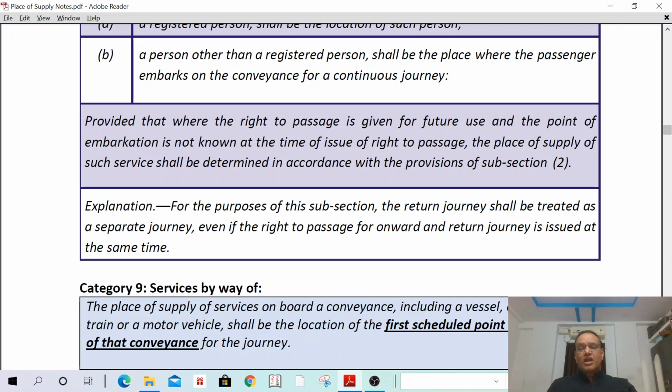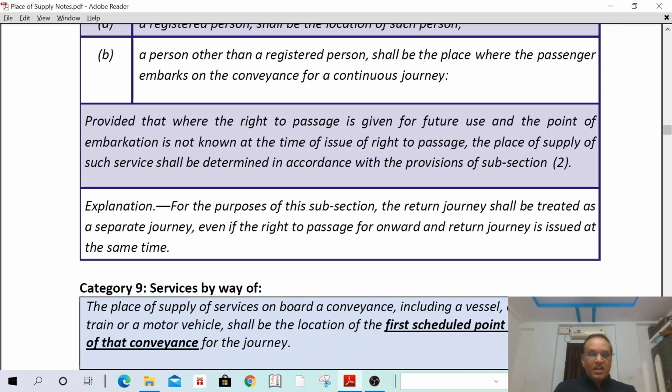In case of transportation of goods including mail or courier, if it is a B2B, location of the recipient. If it is a B2C, the location where the goods are handed over for transportation. For passenger transportation services, if it is a B2B, location of the recipient. If it is B2C, location where the passenger embarks on the conveyance. For the purpose of GST for determination of place of supply, return journey and outward journey shall be considered as separate journeys.